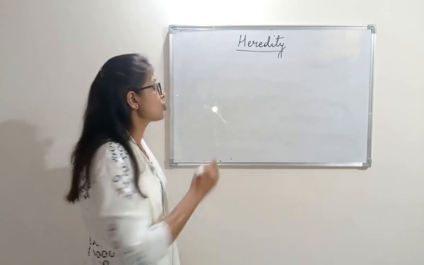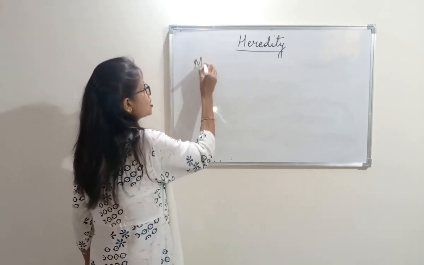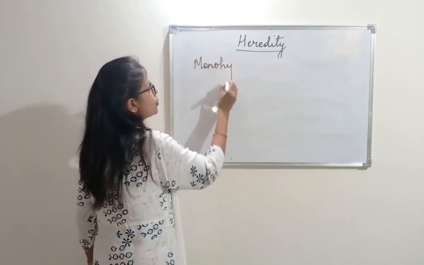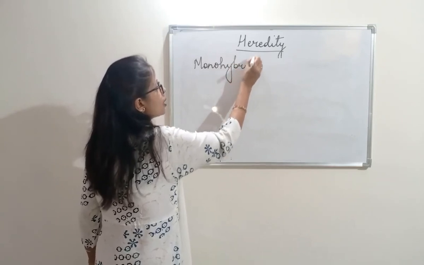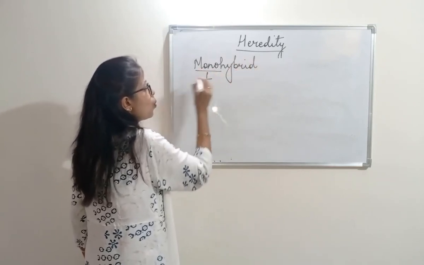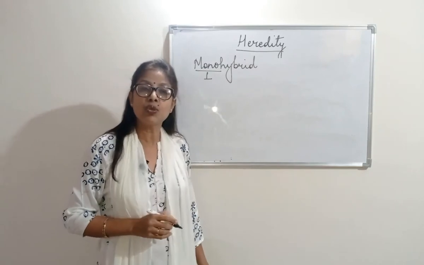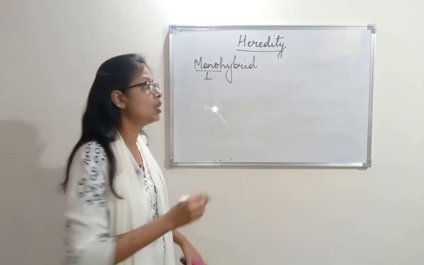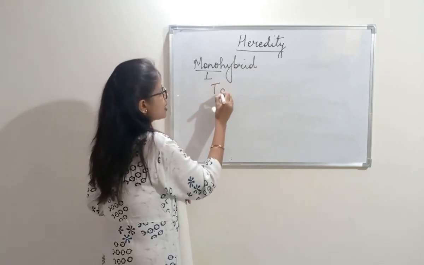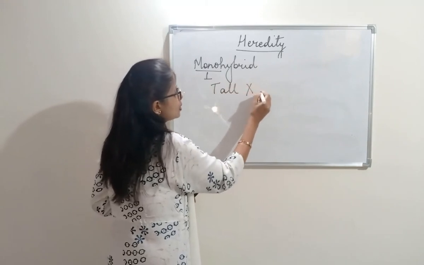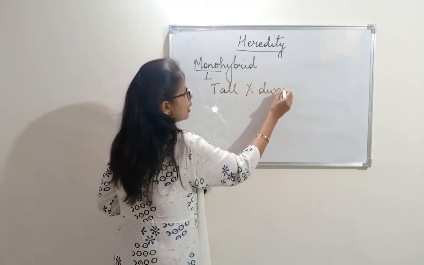In a monohybrid cross, as the name suggests, mono means one. That means he took only one character. For example, as I said, he took a tall plant and a dwarf plant.